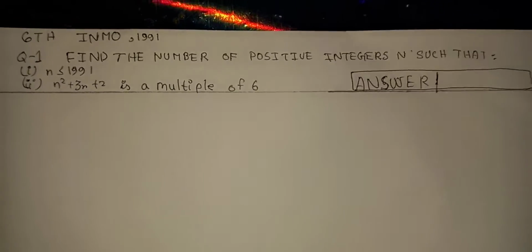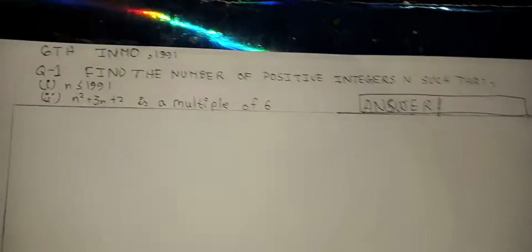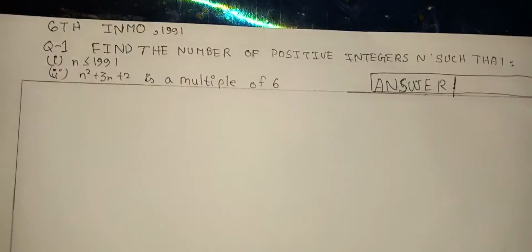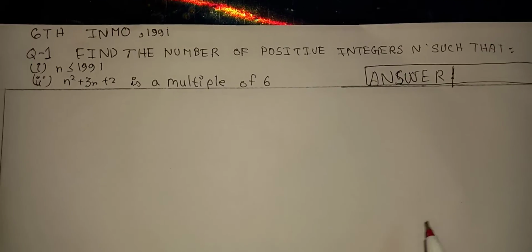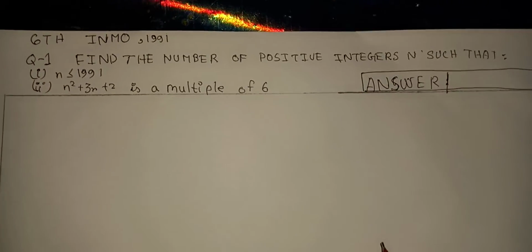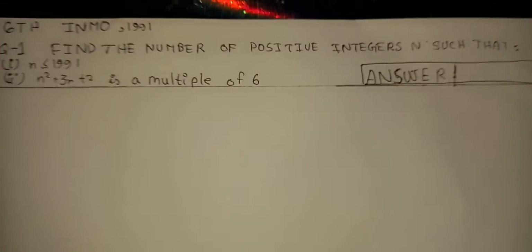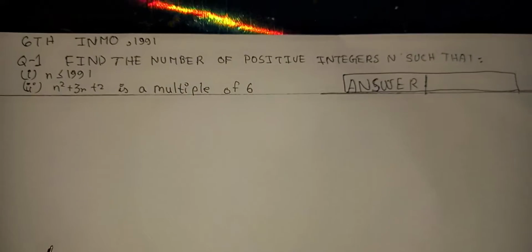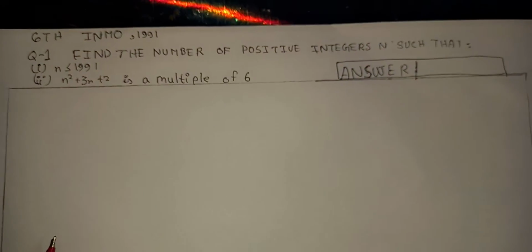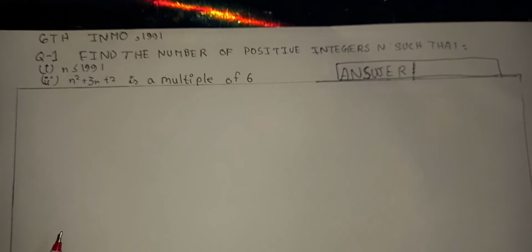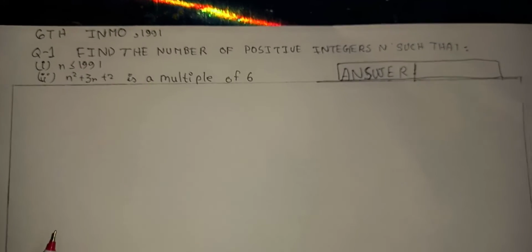The RMO INMO series, where we will discuss previous year's questions based on these exams, is here finally. And today we will have the first video of that series, and it is the first question of the 6th Indian Mathematical Olympiad from the year 1991. The question says: find the number of positive integers n such that n is less than or equal to 1991 and n squared plus 3n plus 2 is a multiple of 6.